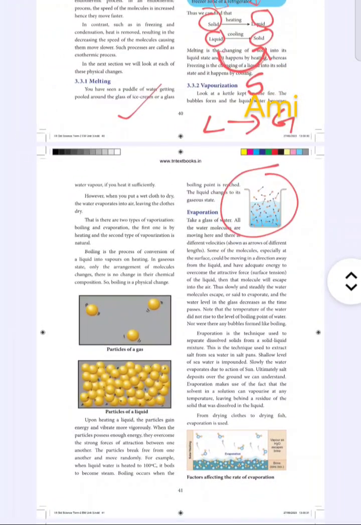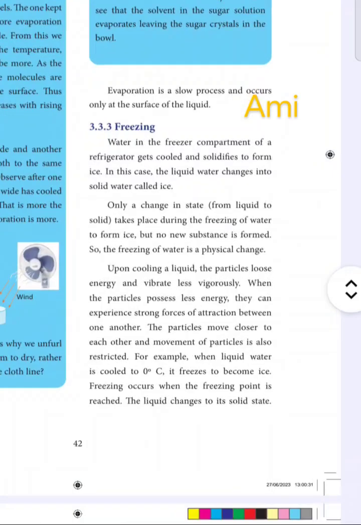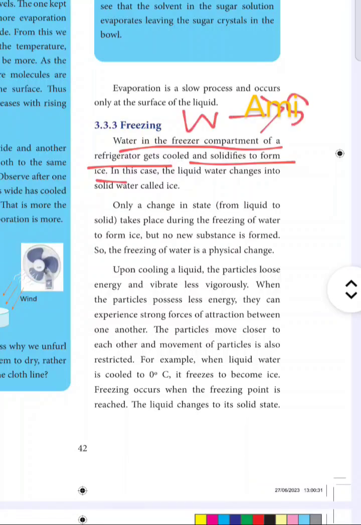Next we'll move on to freezing. Freezing is a change of state where water in the freezer compartment of a refrigerator cools and solidifies to form ice. So water, that is the liquid state, is converted to solid state. That process is known as freezing or solidification of water. So it is also a physical change.